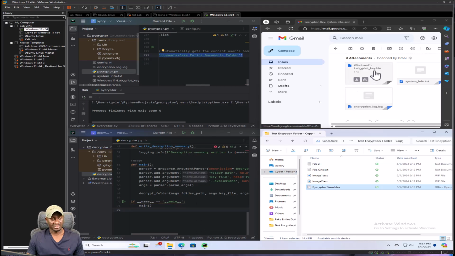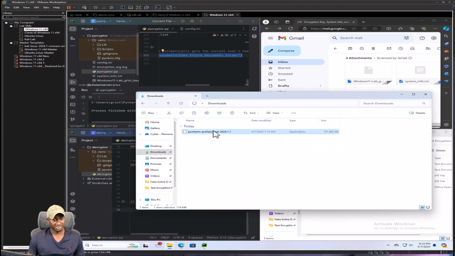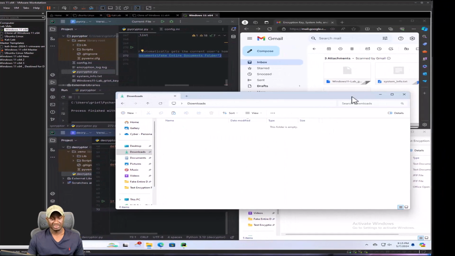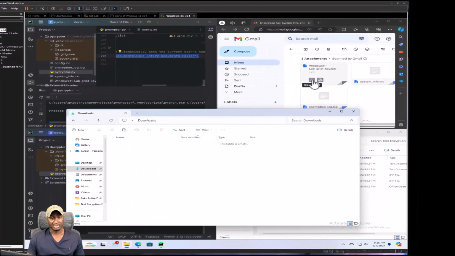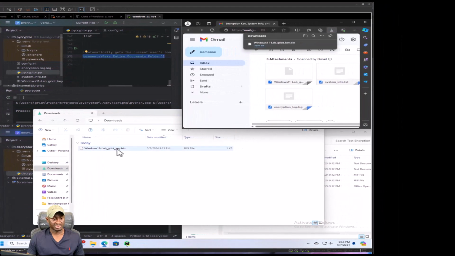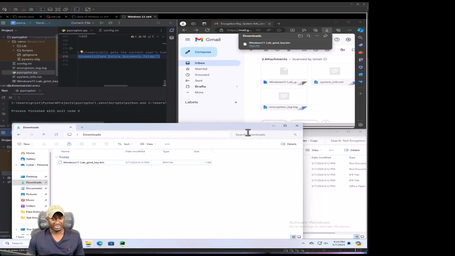Since we have the key here, we will do this. I'll just open another Explorer window, and I'll do Control New. Let's go to Downloads. Make sure there's nothing in there. There's only PyCharm. I can delete that. So we'll leave this open here and I'll download the key file. Perfect. So now we have the key. We just downloaded the key file. So I know it's in downloads.